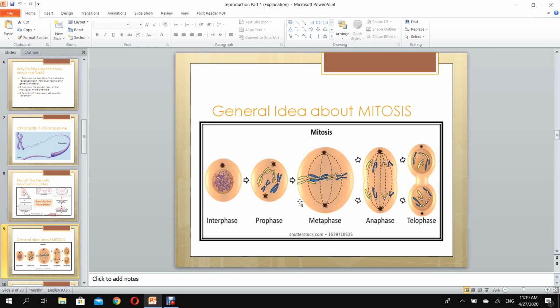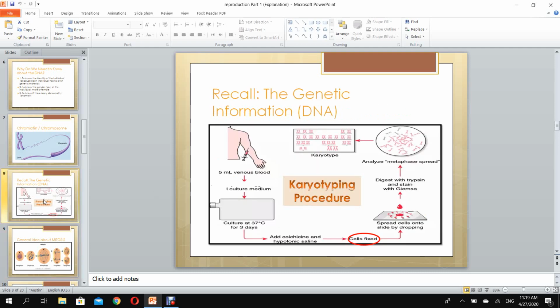Scientists put colchicine to fix the cells at this stage so that we can see these chromosomes. And then they add a saline solution, a hypotonic solution, in order to burst the nucleus. When the nucleus bursts, all the chromosomes will be spread out of the nucleus. They will be free to see them clearly. And this is what happens.